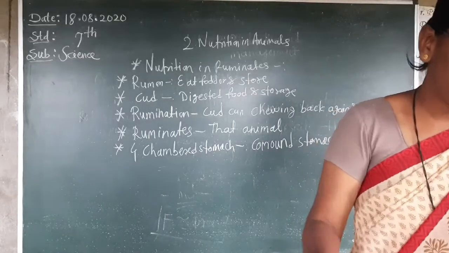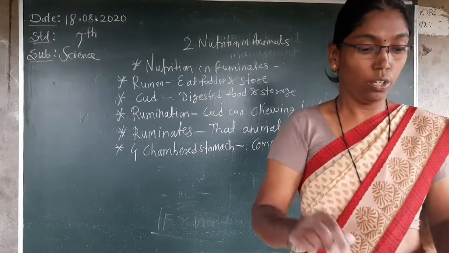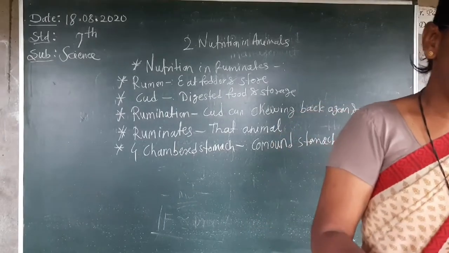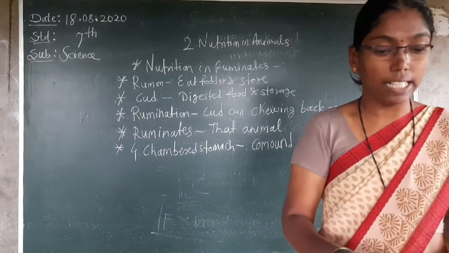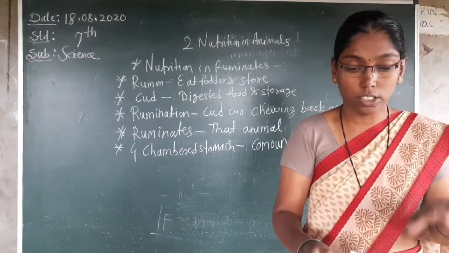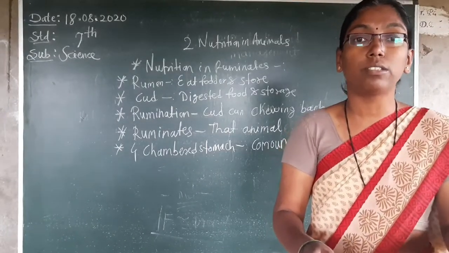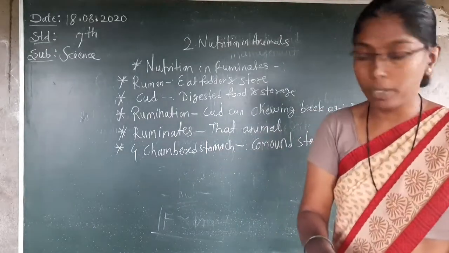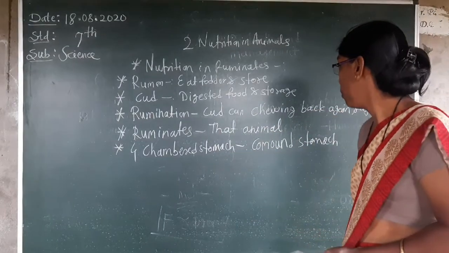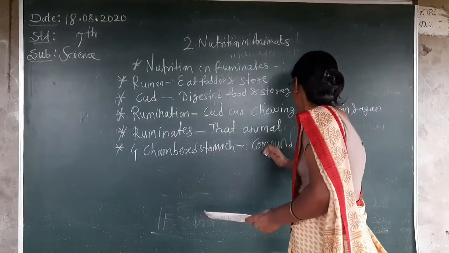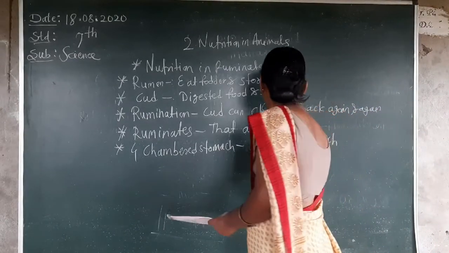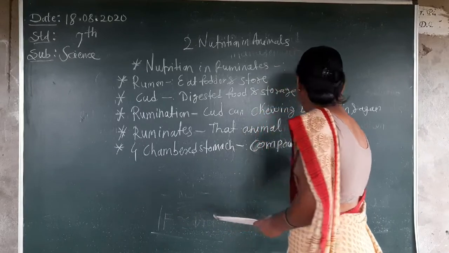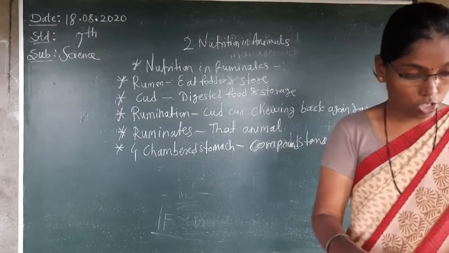Which are those four chambers? I will repeat: rumen, reticulum, omasum, abomasum. Four chambers are present, so it is called a compound stomach. Don't forget.